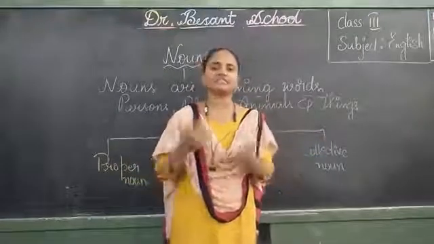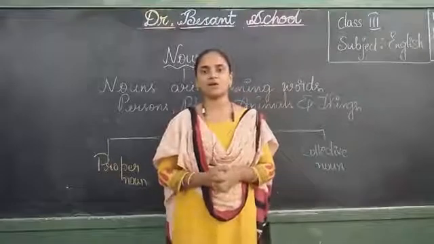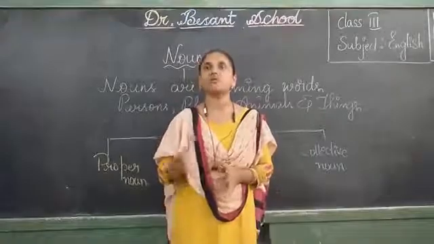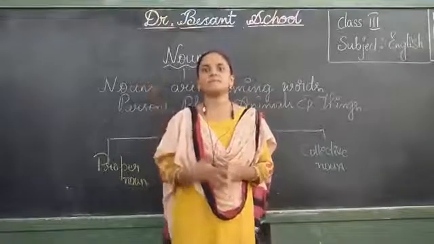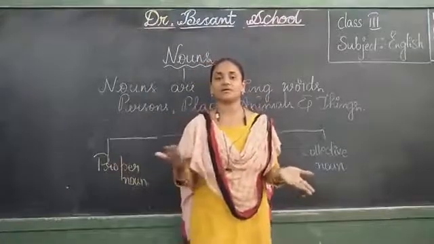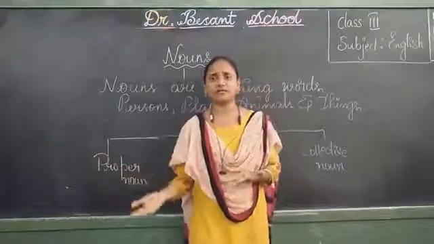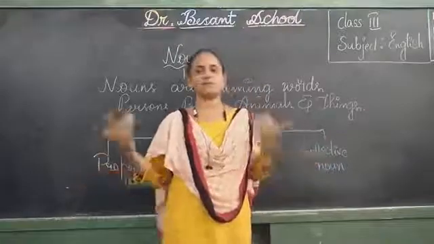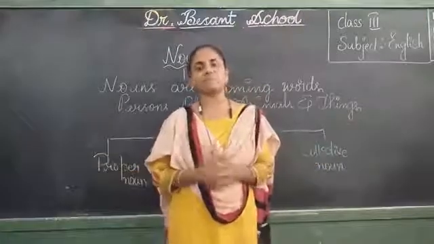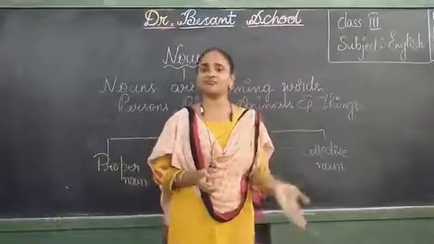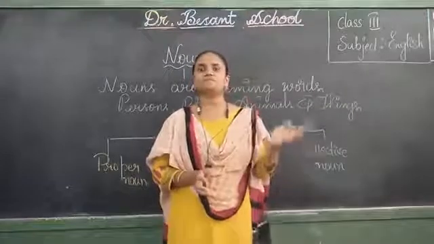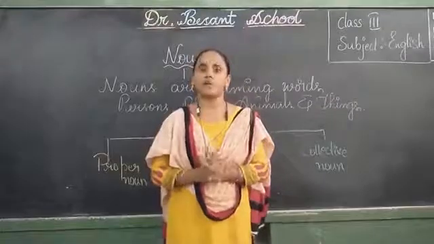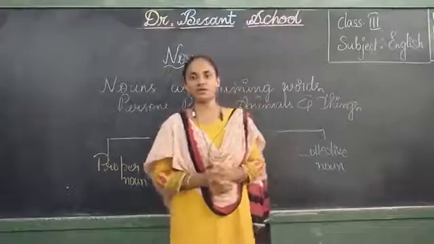Table, any table, table only. Table is a common noun. Chair, any chair, chair only. Chair is a common noun. Fan, light, books, what do we say? Like that, mother. Your mother is a mother. My mother is a mother. His mother is a mother. Her mother is a mother. Mother for anyone. So mother is a common noun. In the same way, father, brother, sister, uncle, aunt. All these are also common nouns.